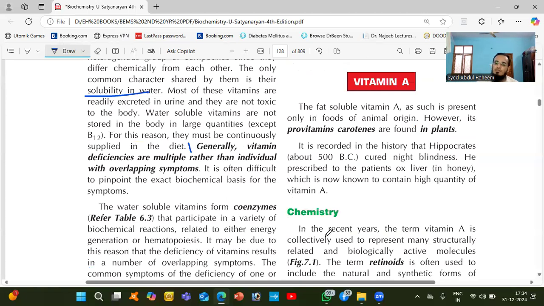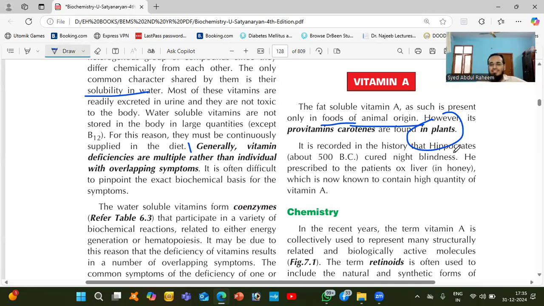So let's discuss vitamin A. Vitamin A is present in foods of animal origin. However, its provitamin carotenoids are found in plants. So the main vitamin A is present in animal products or their byproducts, and similar provitamin is present in plants. So what will it cure? It will cure night blindness.